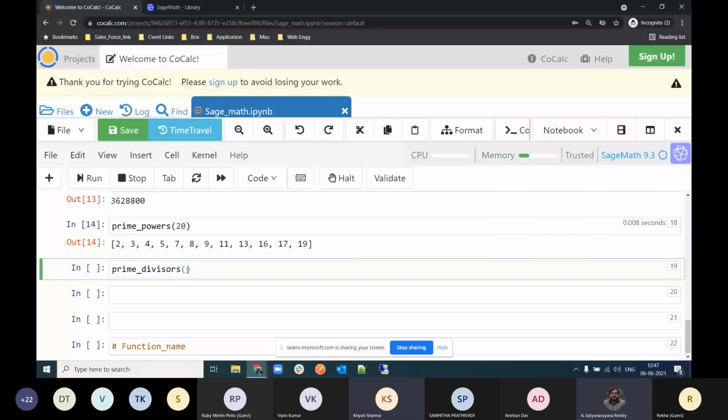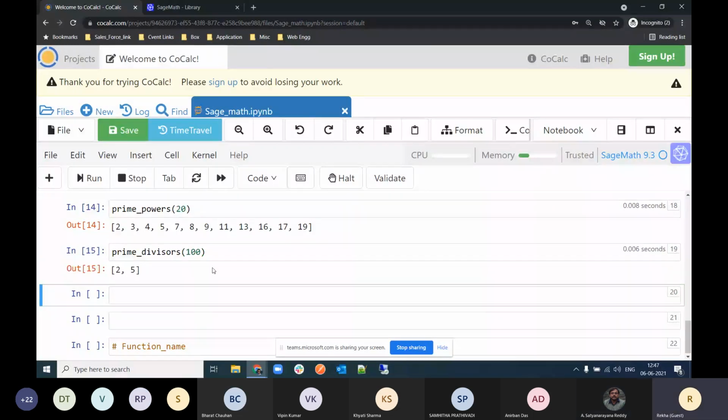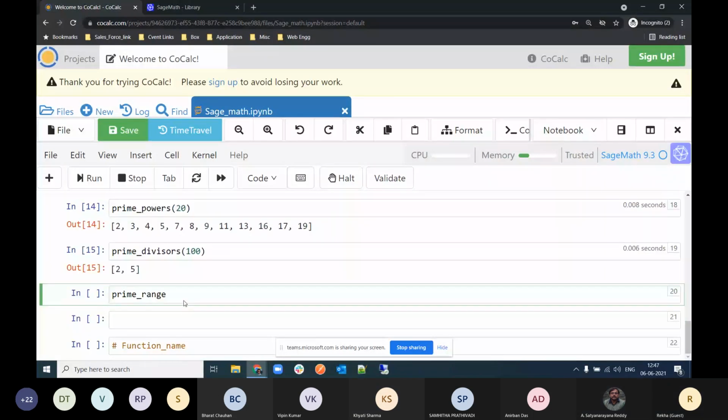Okay, fine. Now Bharat and Devanshi, other people, can you say something? Bharat, please go ahead. We can operate another command. We can type prime_range. Okay. So tell me, what is prime_range? If we type prime_range for 20, it will give the primes up to 20. Okay.